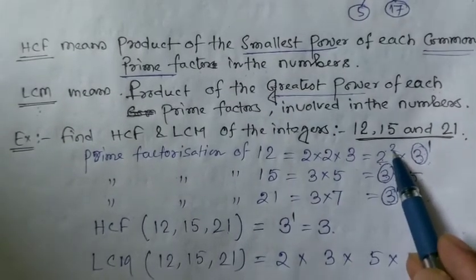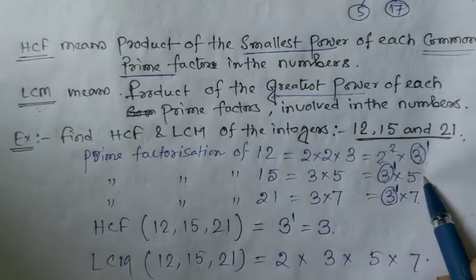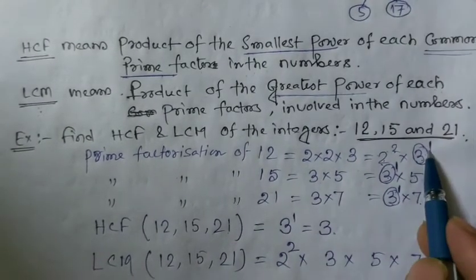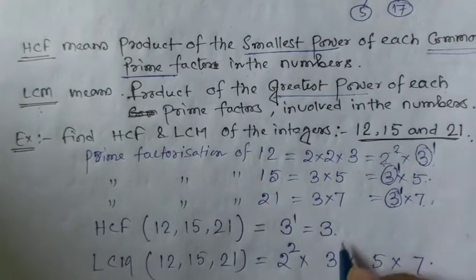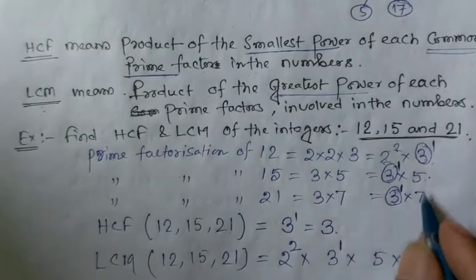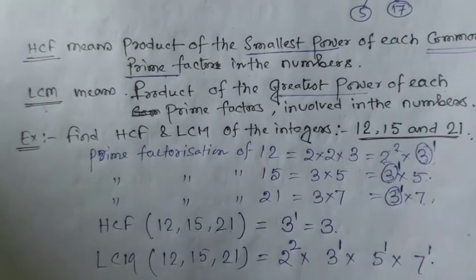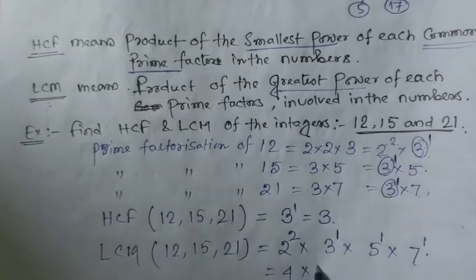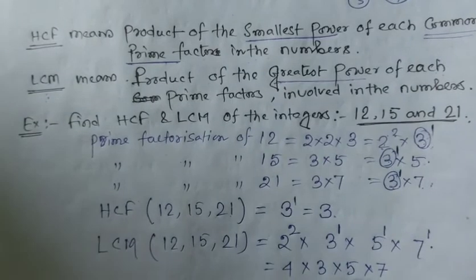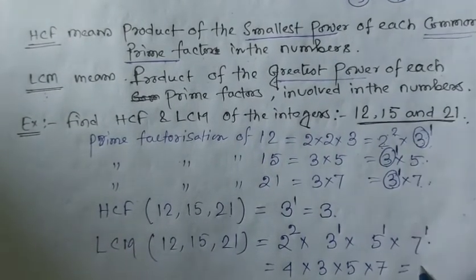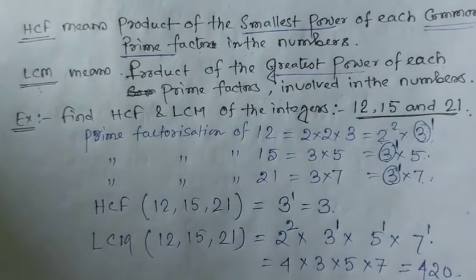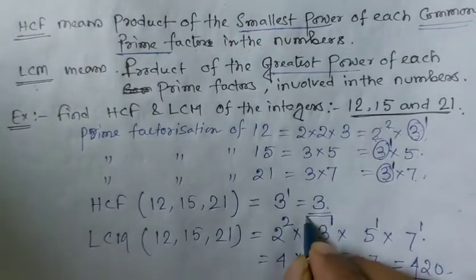Greatest power means 2 appears 2 times here, and 0 times in the other two, so 2 squared is the highest. 3 appears 1 time in each, so the greatest is 1. 5 is 1 time and 7 is 1 time. So 2 squared, which is 4, multiplied by 3 multiplied by 5 multiplied by 7. 3 times 7 is 21, and 21 into 20 is 420. So the LCM of these three numbers is 420, and the HCF of these three numbers is 3.